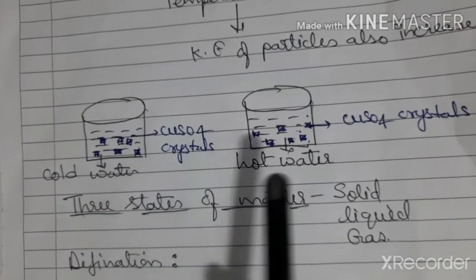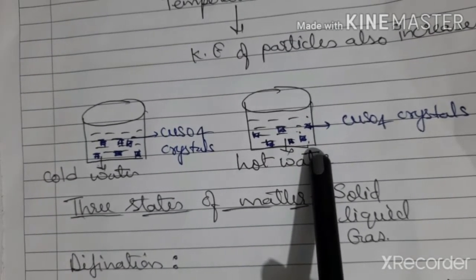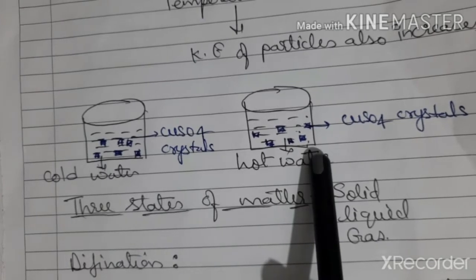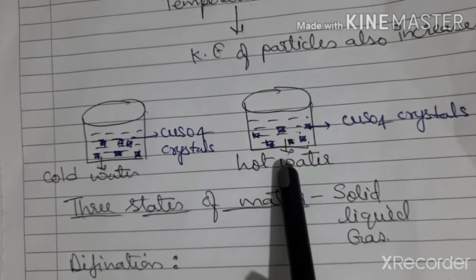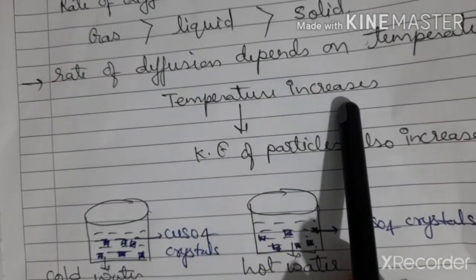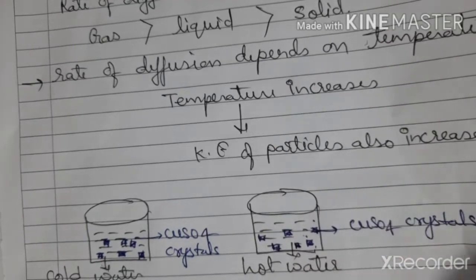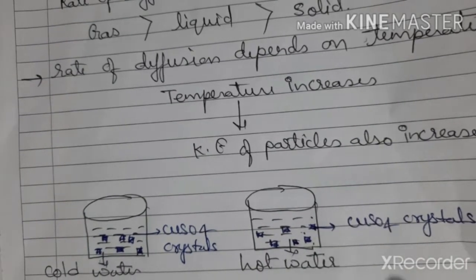Reason? Temperature. Because the water is hot, temperature is high. So kinetic energy is also high in case of the second beaker. So rate of diffusion is also high in case of hot water. So here we can conclude, as temperature increases, rate of diffusion also increases. Why does it increase? Because kinetic energy of particles also increases.